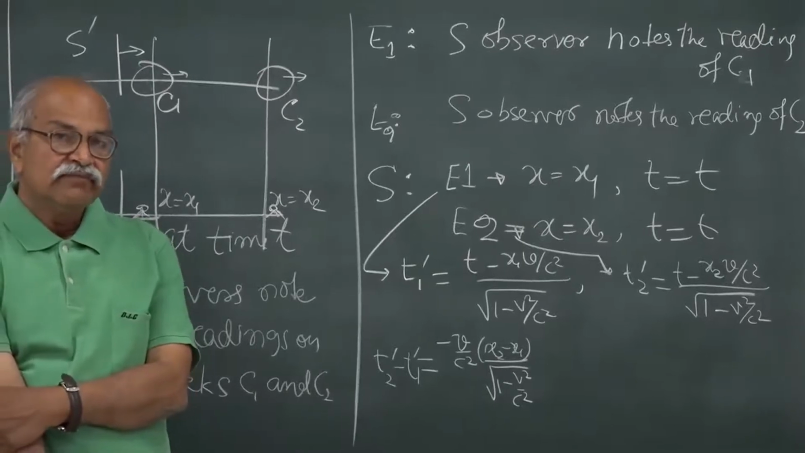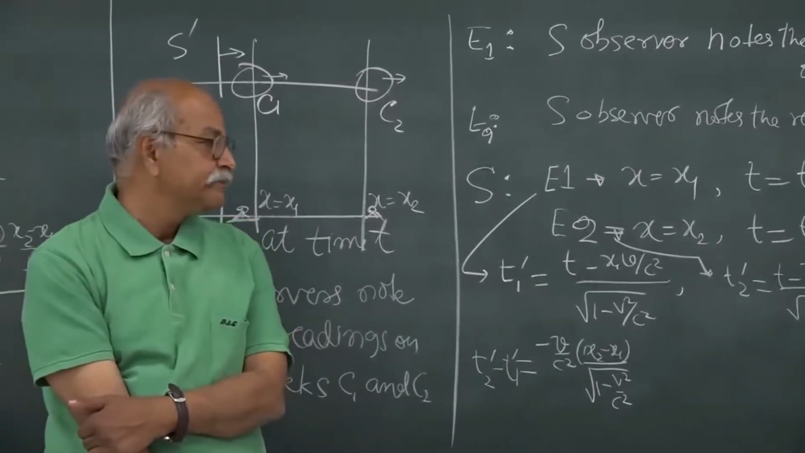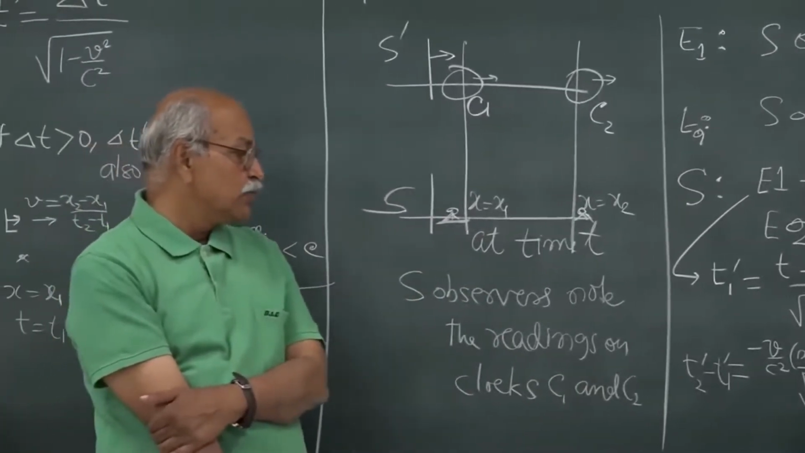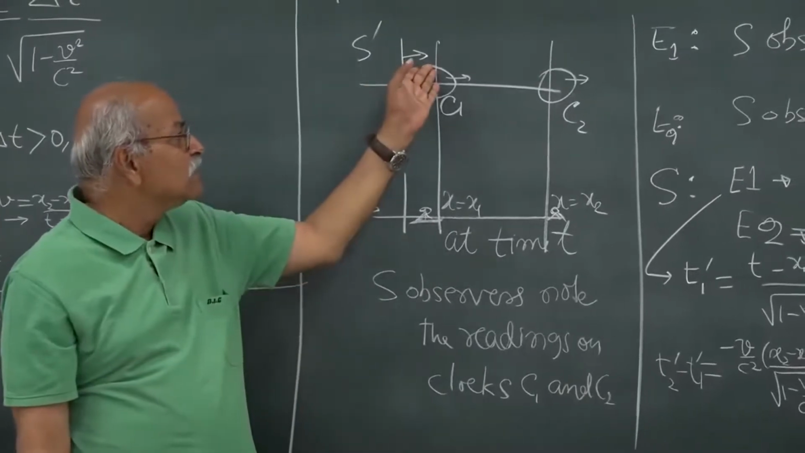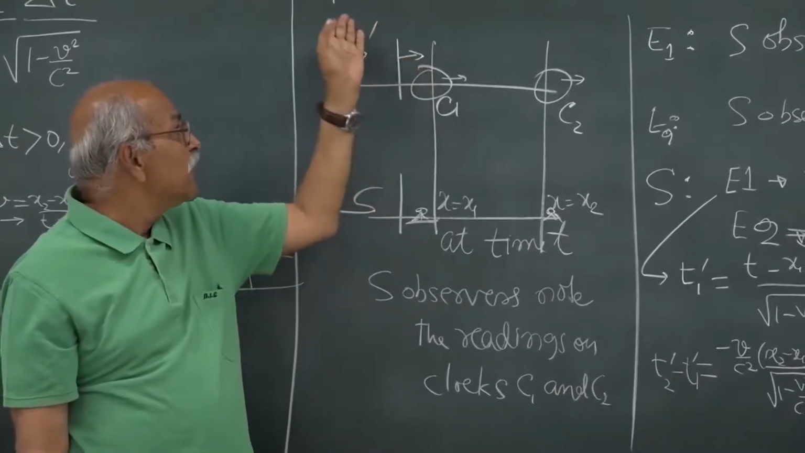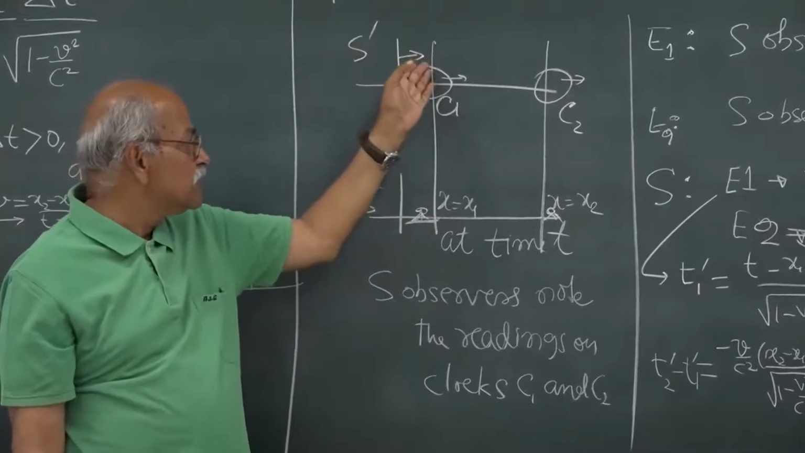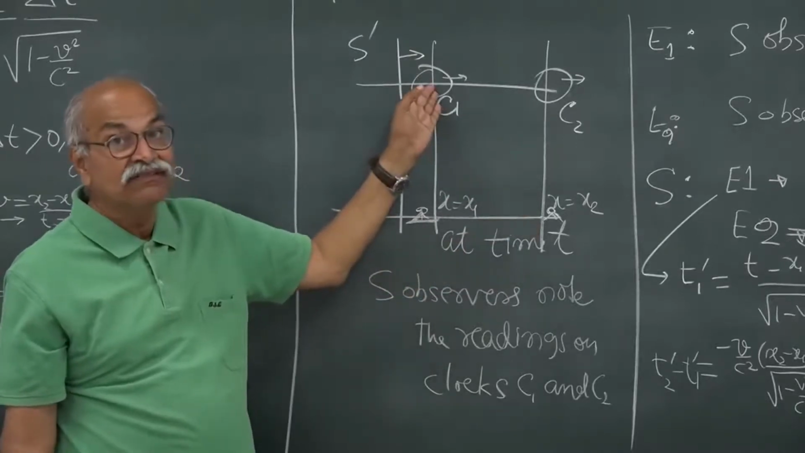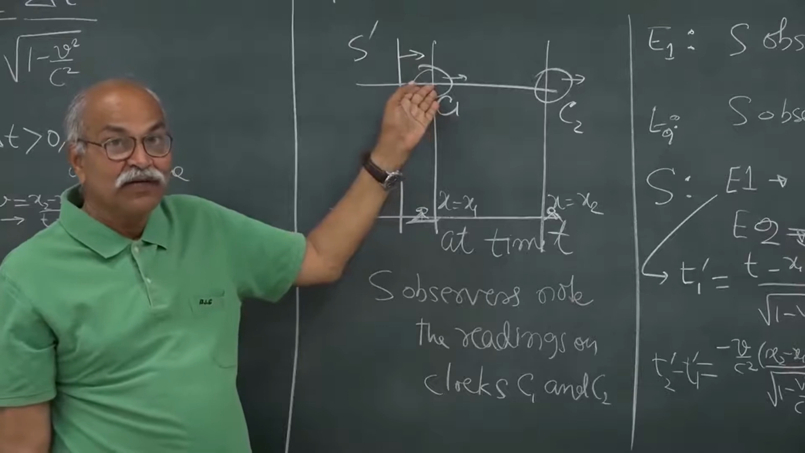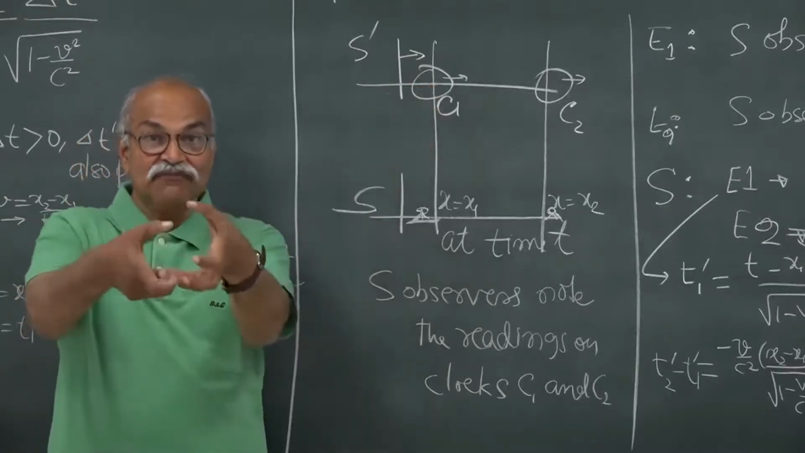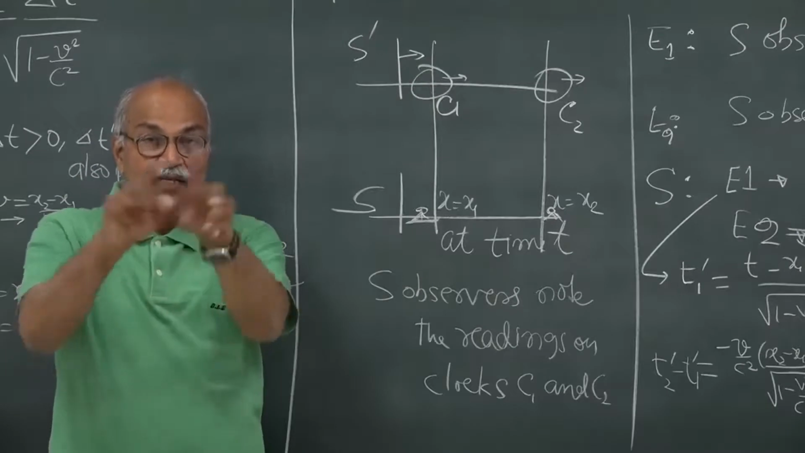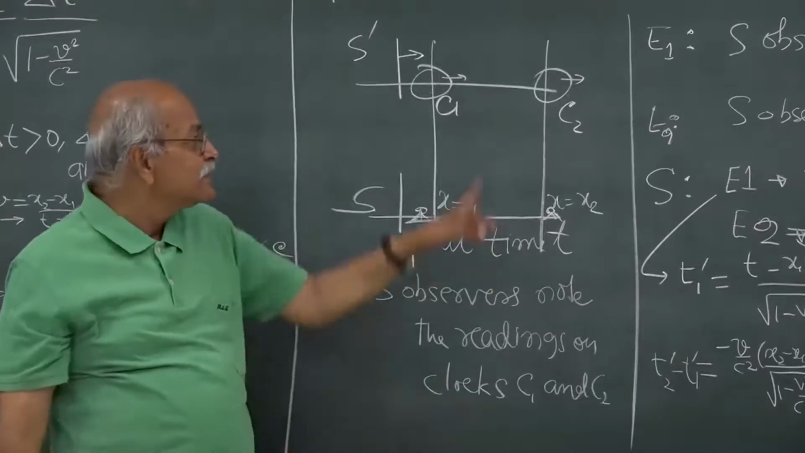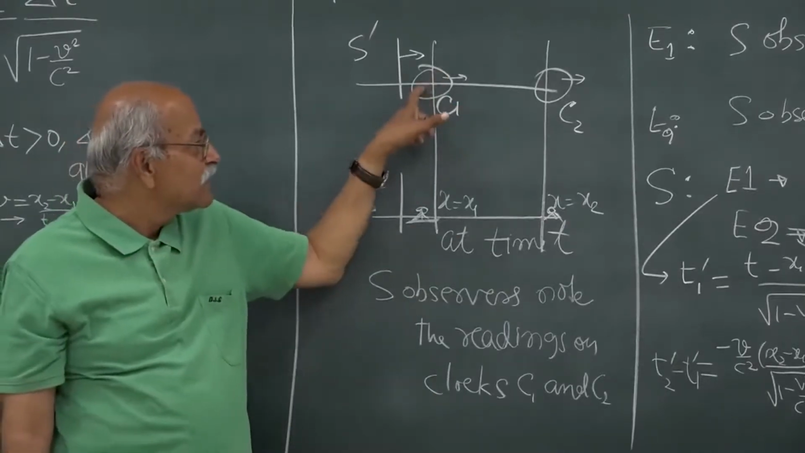So, you see that T1 prime is not equal to T2 prime, and T1 prime and T2 prime are the times observed and noted by these S prime observers of these two events E1 and E2. So, these are also the clock readings, that is the meaning of a clock. Whatever is the time of an event at a particular location, the clock there must show that time, that is why the clock is there, and hence the clock reading here